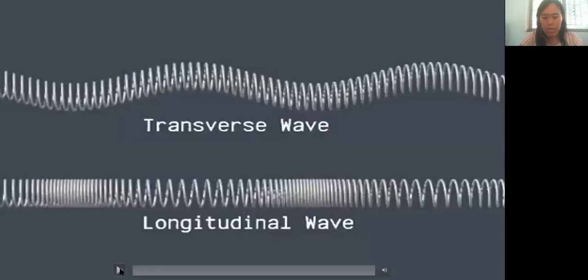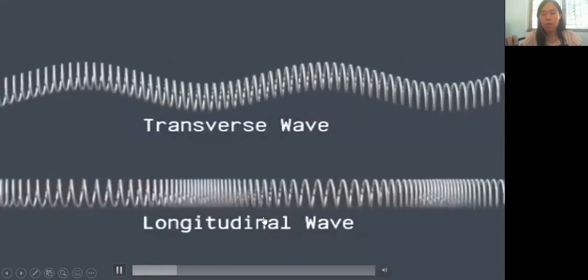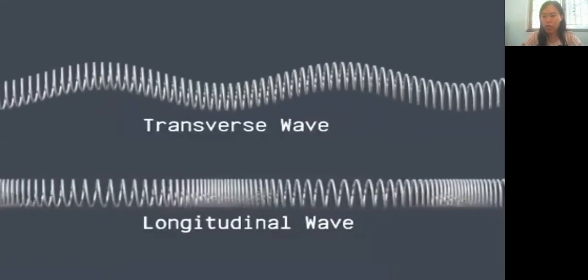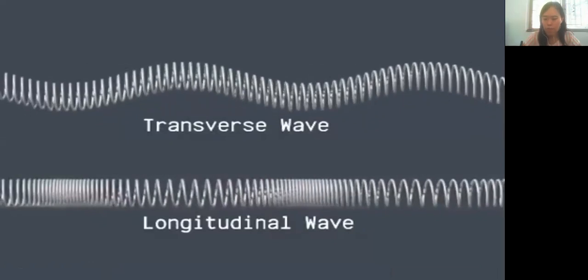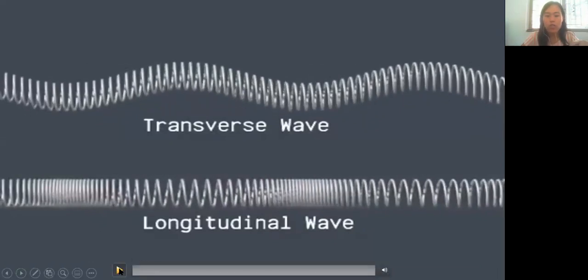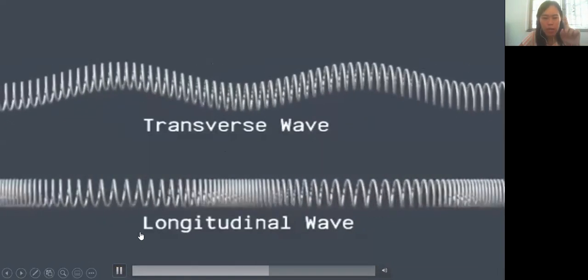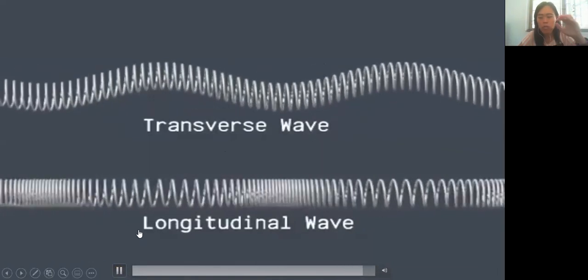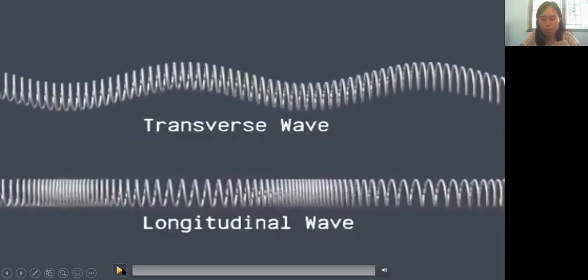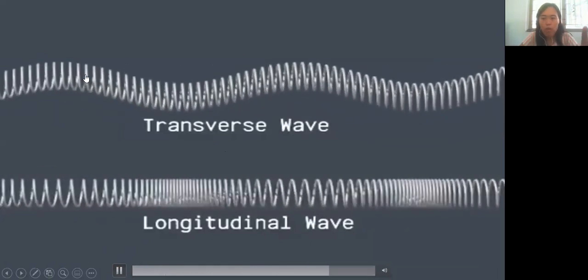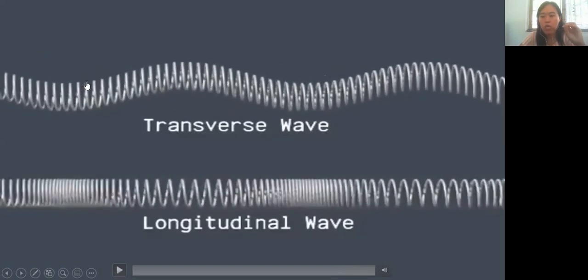Okay, so you see these are the two different vibrations of the particles that will help you to separate into transverse wave and longitudinal wave. Look at the transverse wave first. Can you see how the wave is moving? This simulates how the particles move when it produces the wave.